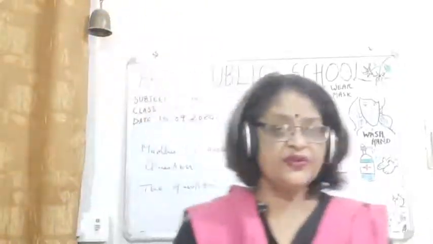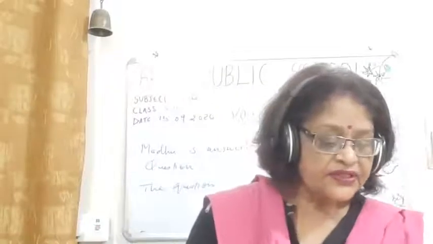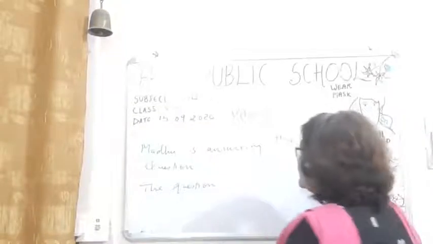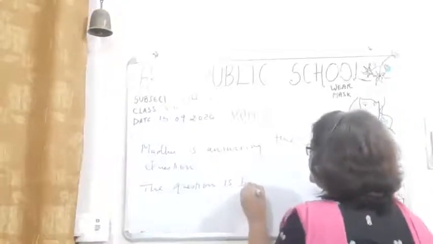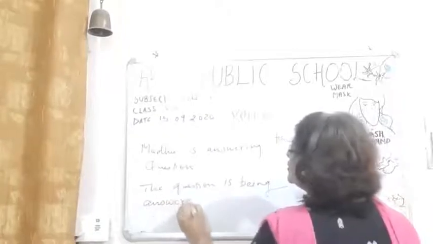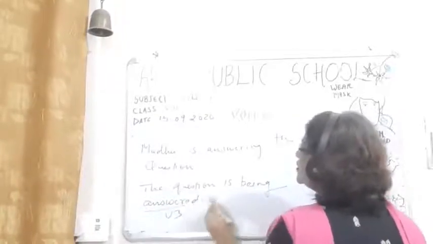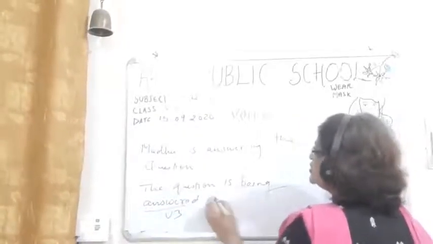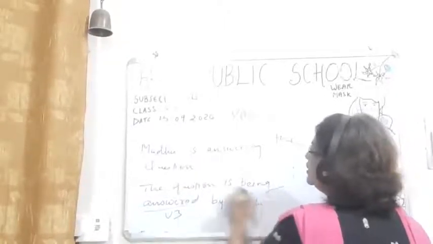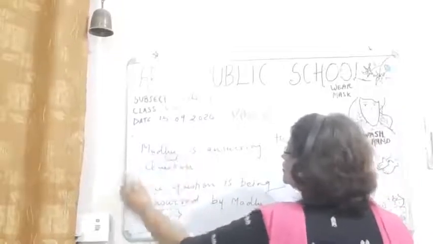Now children, I will be doing something related with the present continuous tense. Okay, the question is being answered. So this will be written, the question is being answered. You see, we are using third form of the verb here. Always third form of the verb will be used in the passive voice. The question is being answered by Madhu. Okay, so this subject here becomes the object here.